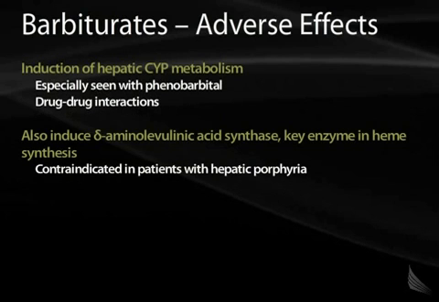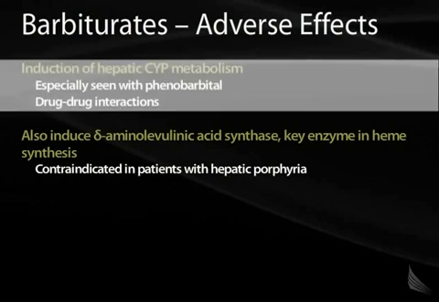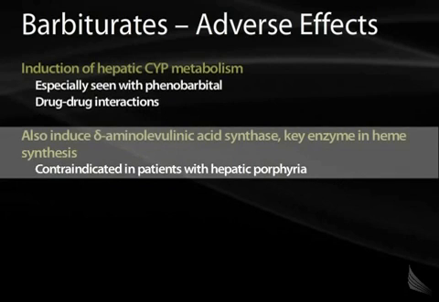Another reason why barbiturates have become less popular is that they do induce the hepatic cytochrome P450 system. Phenobarb is most commonly the cause of induction of cytochrome P450. This can cause multiple drug-drug interactions. Barbiturates also induce an enzyme called delta aminolevulinic acid synthase, a key enzyme in heme synthesis, which is contraindicated in patients when they have hepatic porphyria. So barbiturates should not be given to these patients.